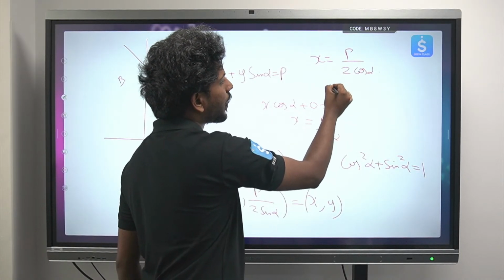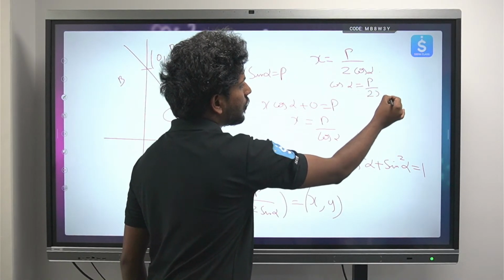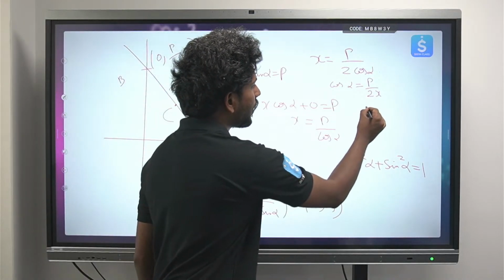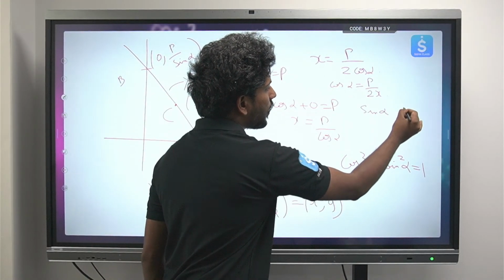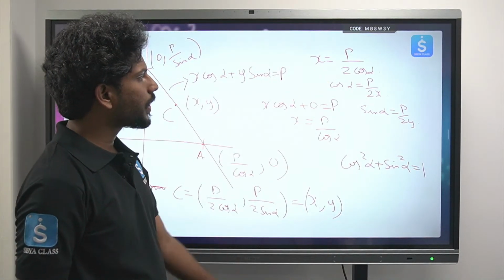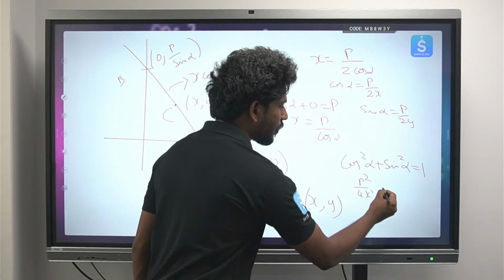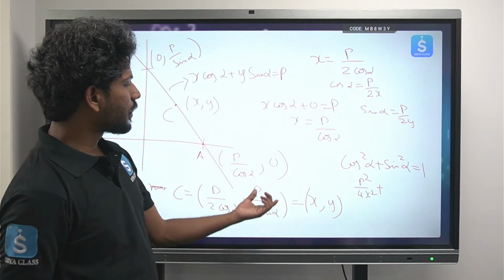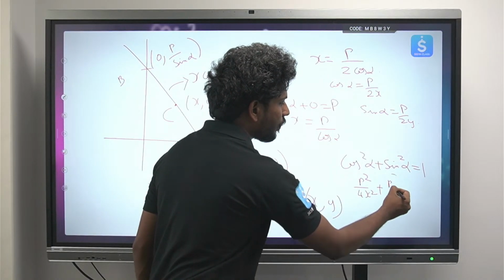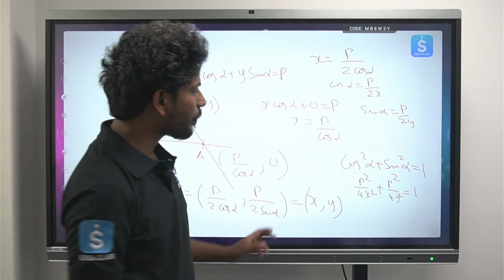So from here cos alpha is nothing but x by p by 2, and similarly sin alpha is equal to y by p by 2. So cos square alpha becomes 4x square by p square, and sin square alpha is 4y square by p square, and the sum equals 1.